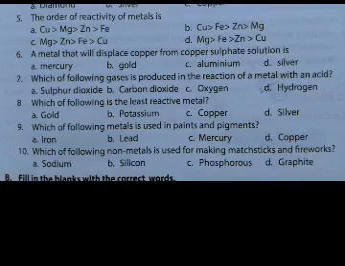Number 5: the order of reactivity of metals. Option C is the right answer. Magnesium is most active, followed by zinc, followed by iron, and copper is the least reactive. Question 6: the metal that will displace copper from copper sulfate solution is mercury, gold, aluminium, or silver. Option C, aluminium, is the right answer.